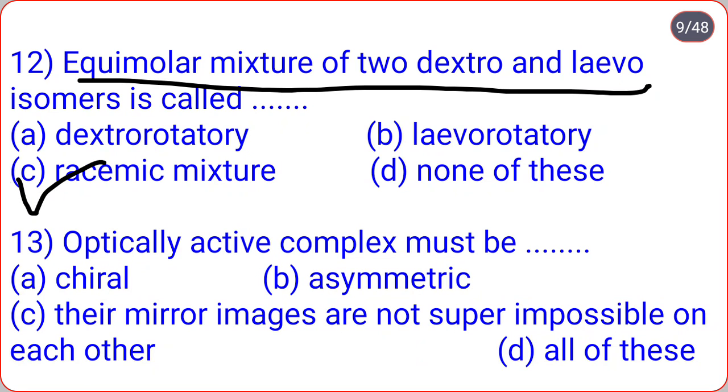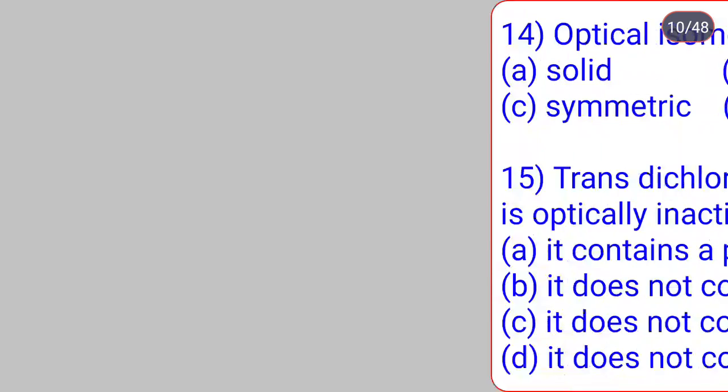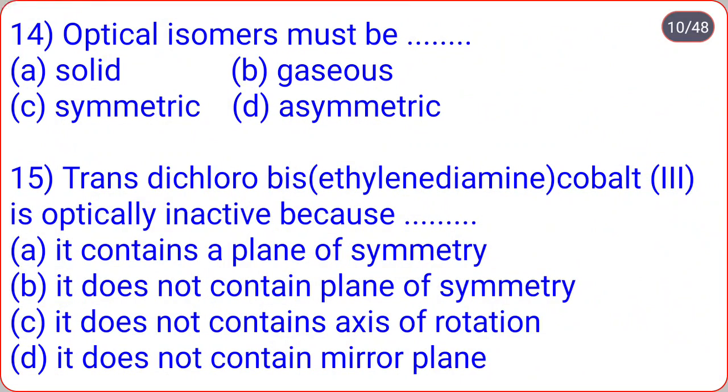Optically active complex must be dot dot. Chiral, asymmetric, their mirror images are not superimposable on each other, all of these. So the correct option is option D. Optically active complex must be chiral, must be asymmetric, and their mirror images are not superimposable on each other. Then next, optical isomer must be dot dot: solid, symmetric, gaseous, asymmetric. So which is the correct option?